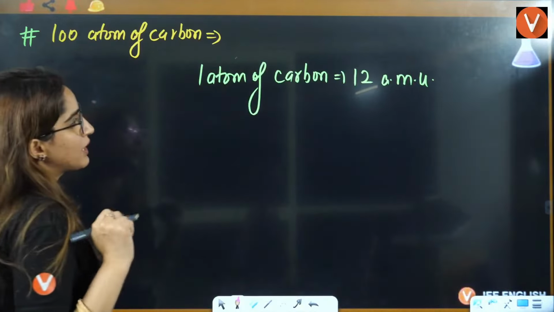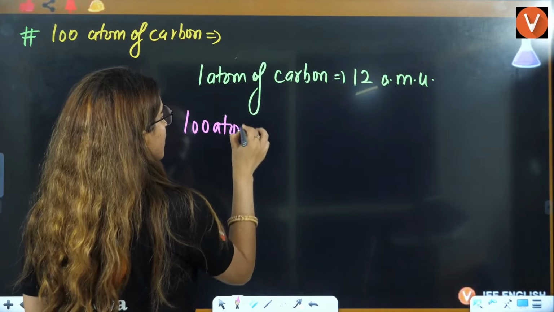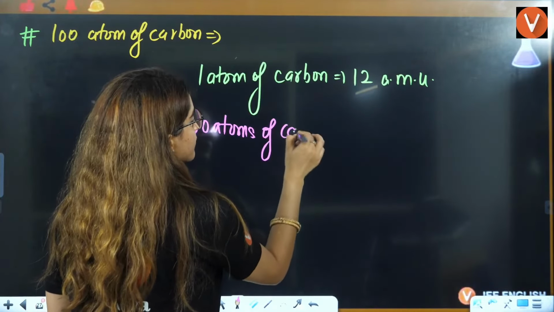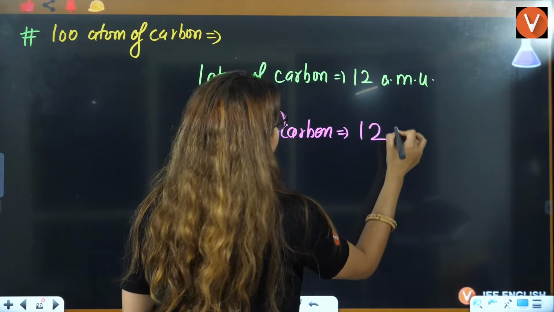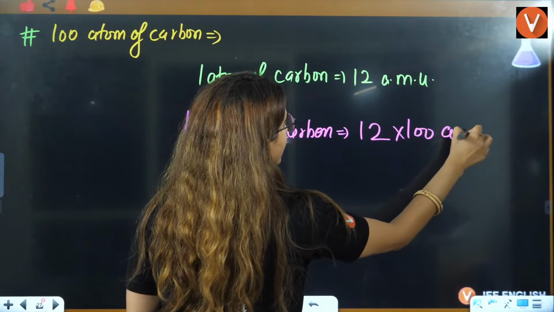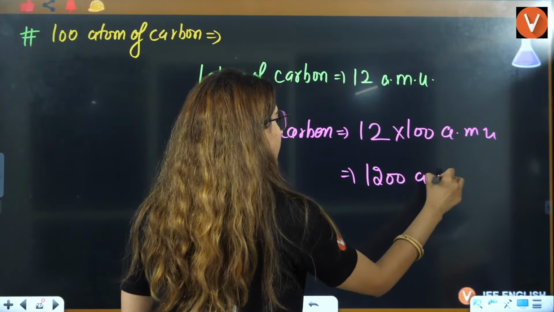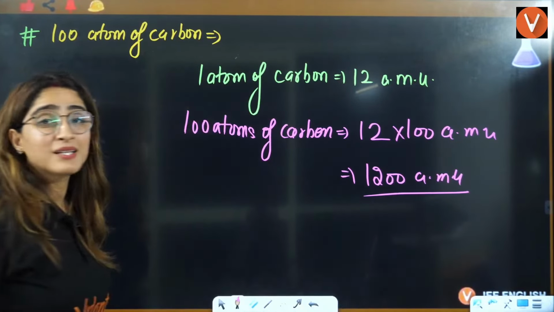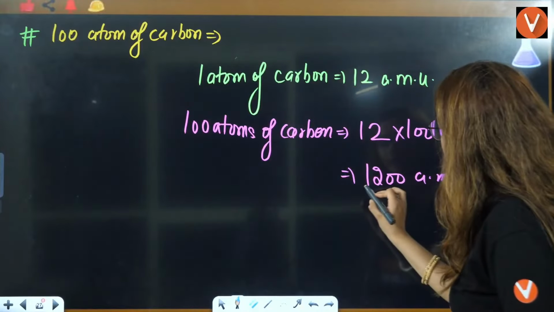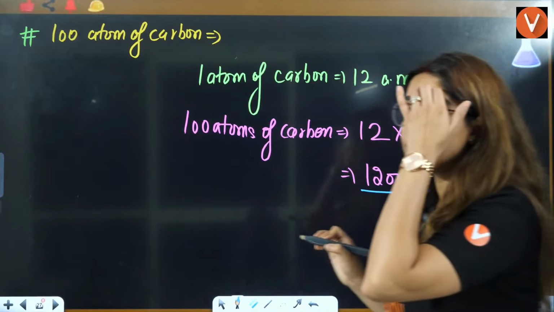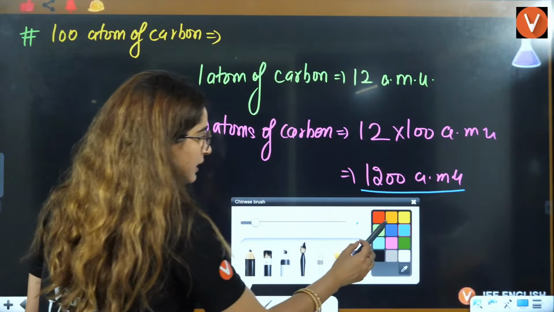One atom is 12 AMU. 100 atoms of carbon will be nothing but 12 multiplied by 100 AMU, that is 1200 AMU. This we have answered in AMU, so 1200 AMU is the answer.